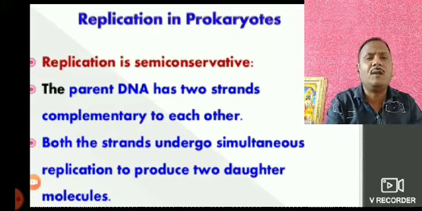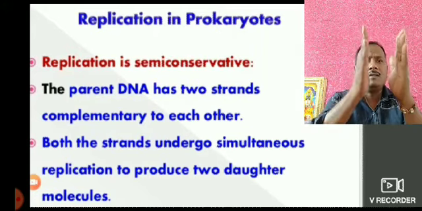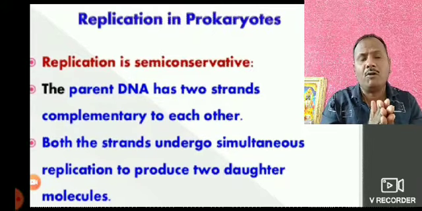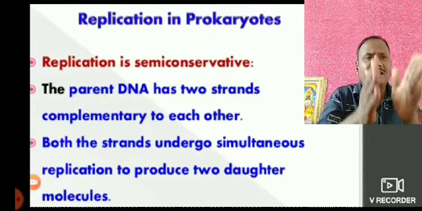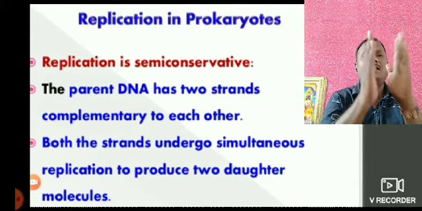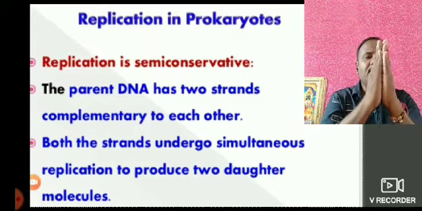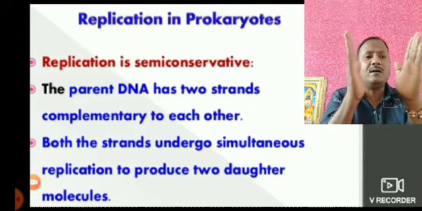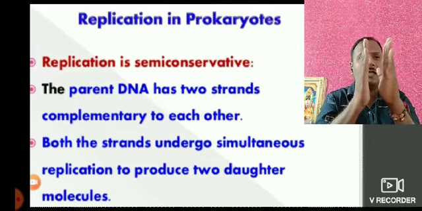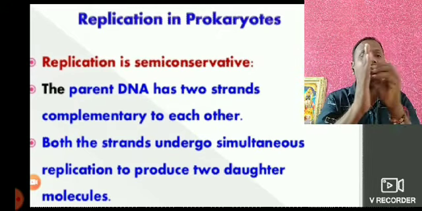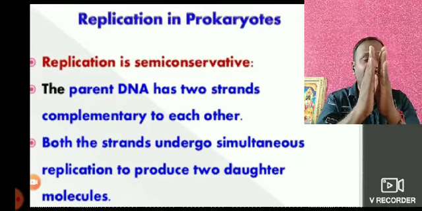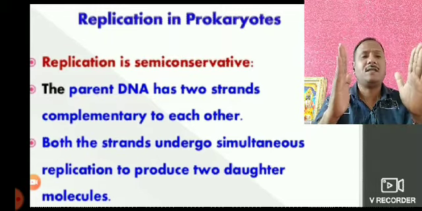In semi-conservative replication, what happens? DNA is made up of 2 strands. According to the Watson and Crick model, DNA is a double-stranded helical structure. These are the 2 strands of DNA. We can also say that these are the parental DNA. These parental strands are separated during semi-conservative replication. You just see, these are the two strands. They are bound with each other by specific bonds. During replication, the bonds break down and these two strands are separated.